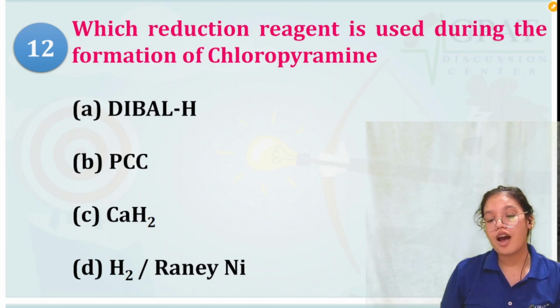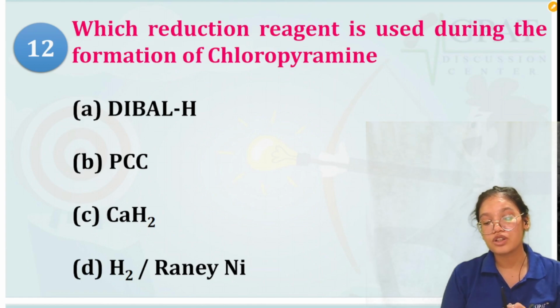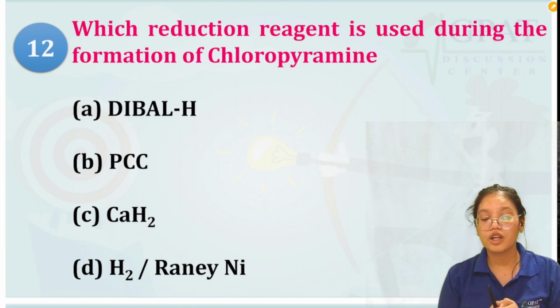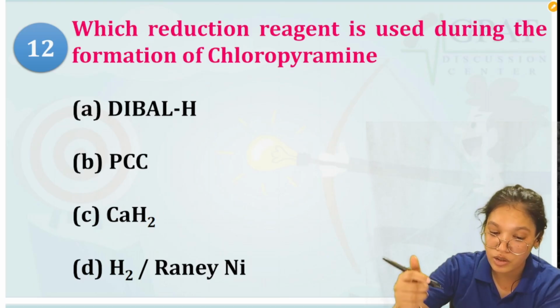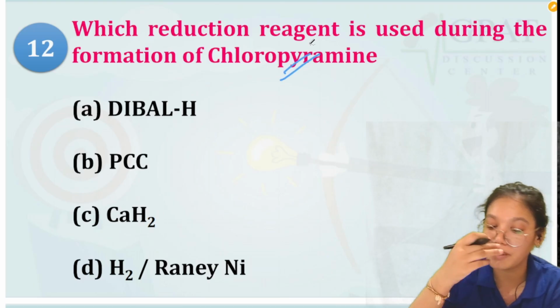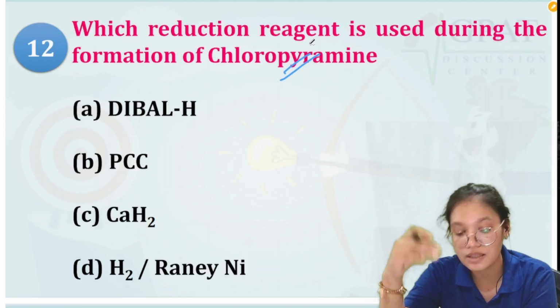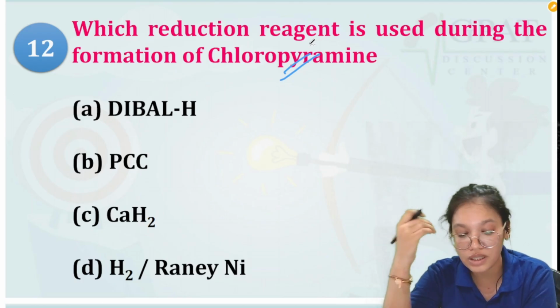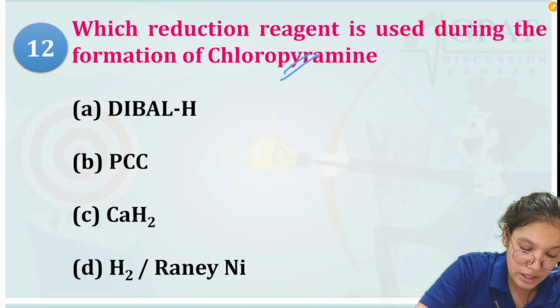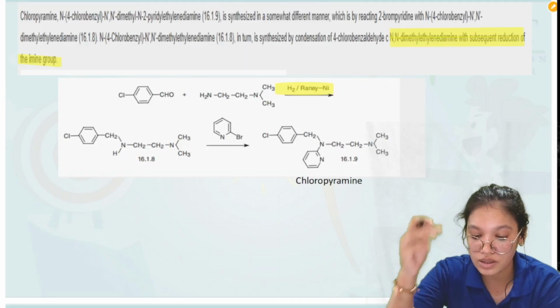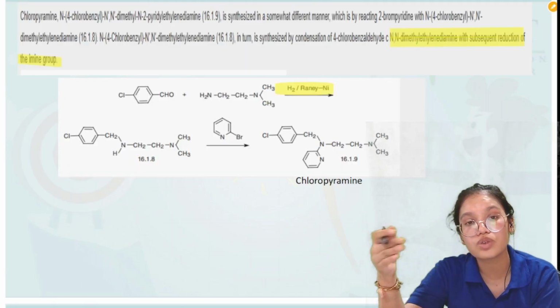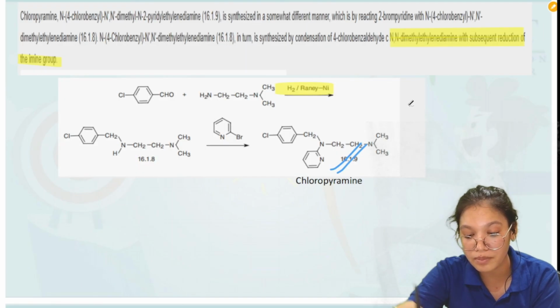Next question we have: which reducing reagent is used during the formation of chloropyramine? Now they are asking that chloropyramine is a drug. So during the synthesis of this drug, what reducing agent is used? Let's look at the reaction. This is the reaction used for the synthesis of chloropyramine.